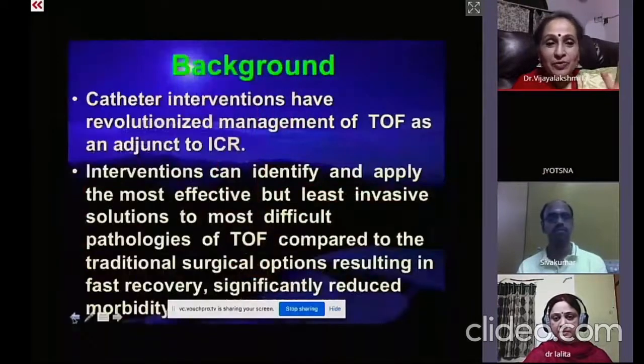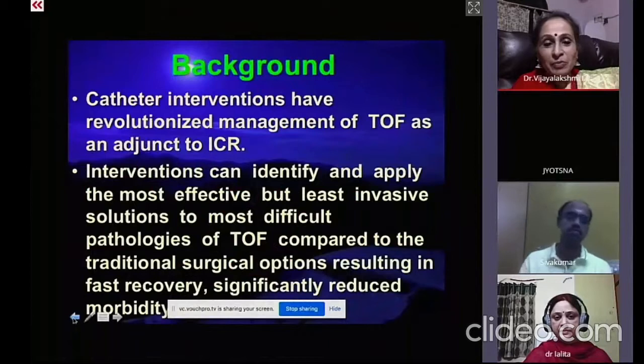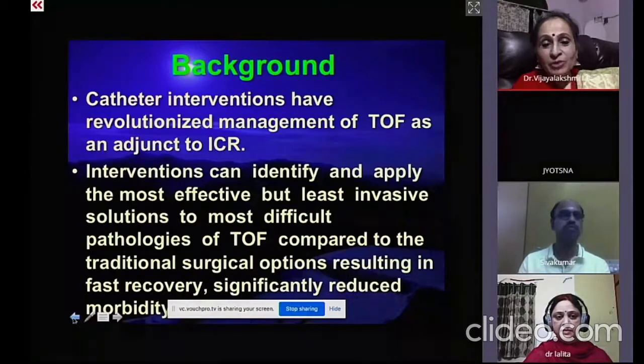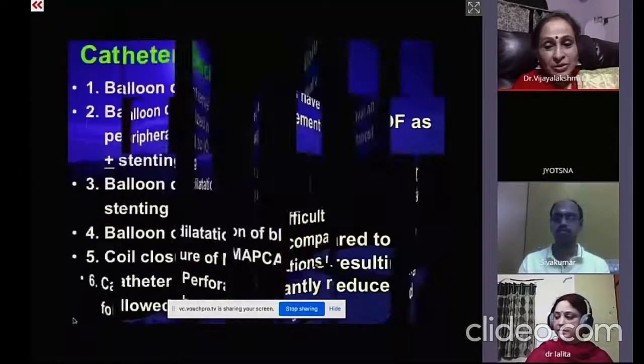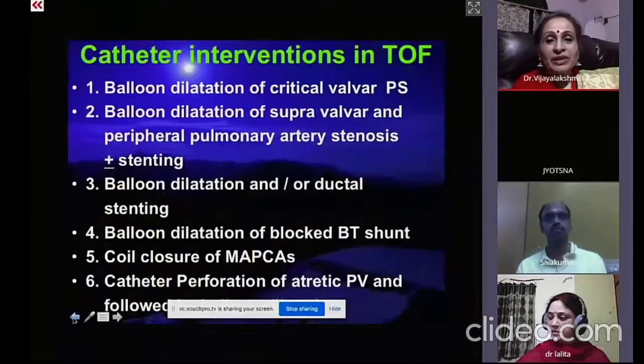When we come to tetralogy of Fallot, interventions can identify and apply the most effective but least invasive solutions to the most difficult pathologies of tetralogy of Fallot, compared to the traditional surgical options we had in the past. Today, we can reduce the morbidity and mortality.